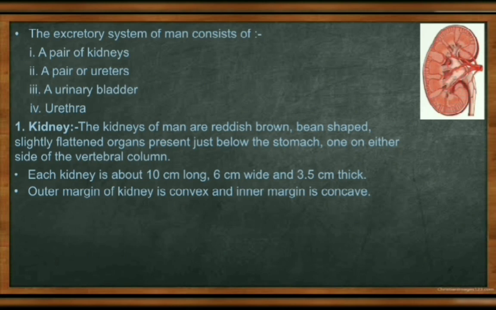Suppose this is the diagram of the kidney. All the components you see here are joined at this structure, which is called the hilus. You can see the inner margin is concave and the outside margin is convex. Basically the kidney is divided into two regions: this one is called the cortex and this one is called the medulla.